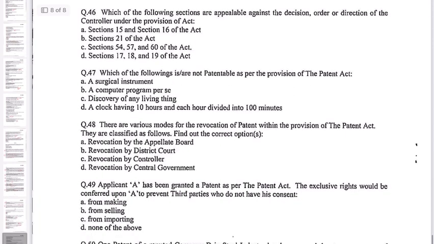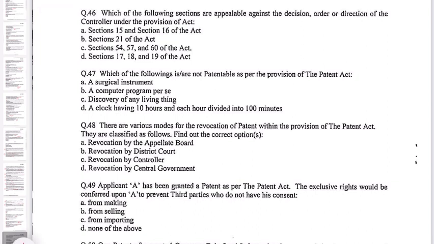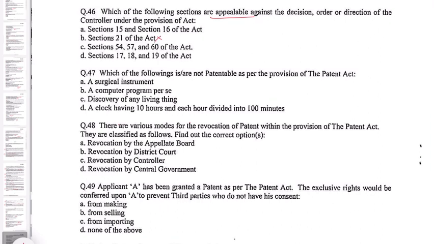Question number 46. Which of the following sections are appealable against the decision, order or direction of the controller under the provision of the Act? So which of the sections are appealable? A. Section 15 and Section 16 of the Act. B. Section 21 of the Act. C. Section 54, 57, 60 of the Act. And D. Section 17, 18, 19 of the Act. So here section 21 is time for putting application in order for grant. So this cannot be appealed. So therefore all other sections are appealable. So A, C and D are correct.